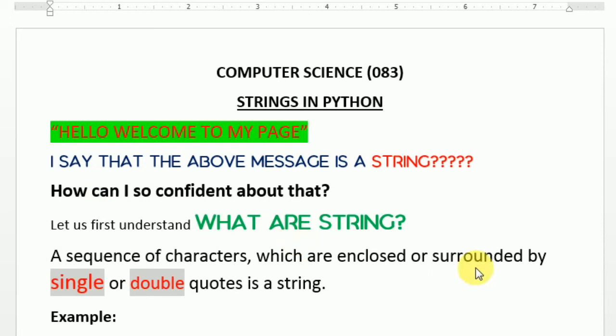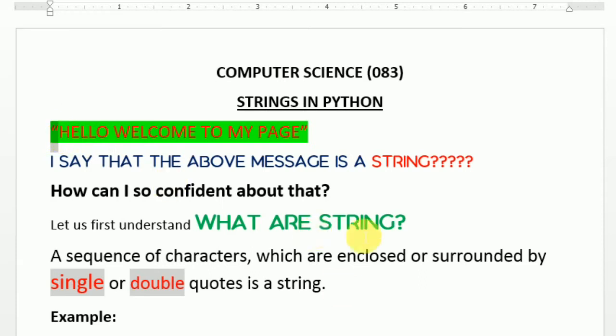Hello, welcome to my page. I say that the above message is a string. How can I be so confident about that? Let us first understand what strings are. A string is a sequence of characters enclosed or surrounded by single or double quotes. So if it is surrounded by quotes, it's a string.